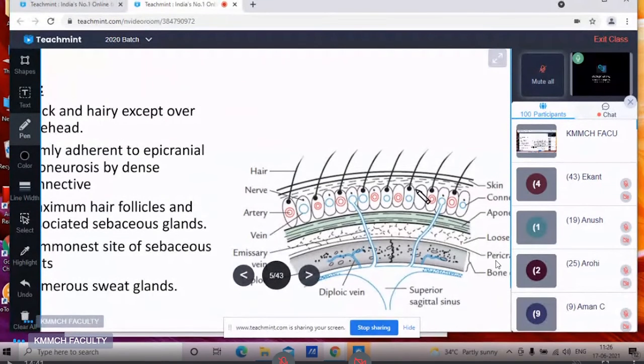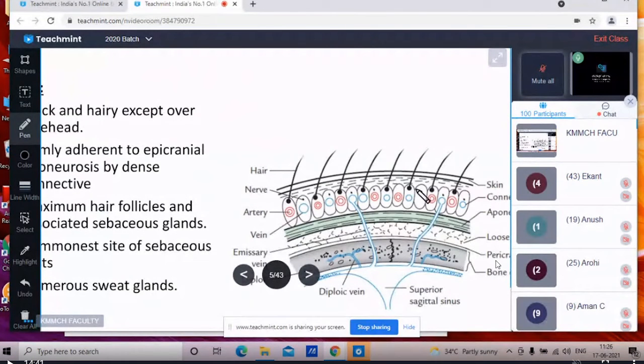Now coming to the second layer, that is the connective tissue layer, or you can say the superficial fascia.